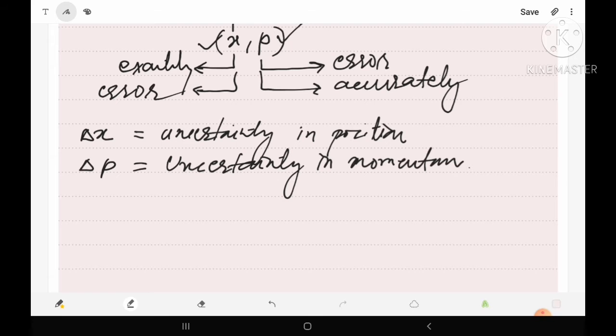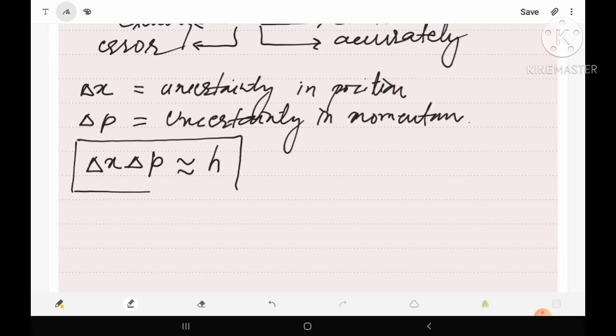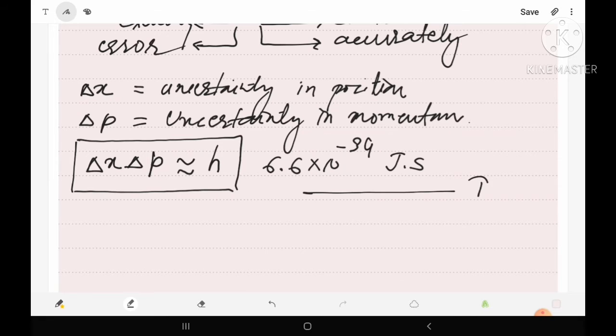Then the product of the uncertainty in position and the uncertainty in momentum is of the order of Planck's constant. Here we can say the product of uncertainty in position and momentum will be nearly equal to Planck's constant h, and its value is 6.6 into 10 raised to power minus 34 joule second. So this is the uncertainty principle's expression.